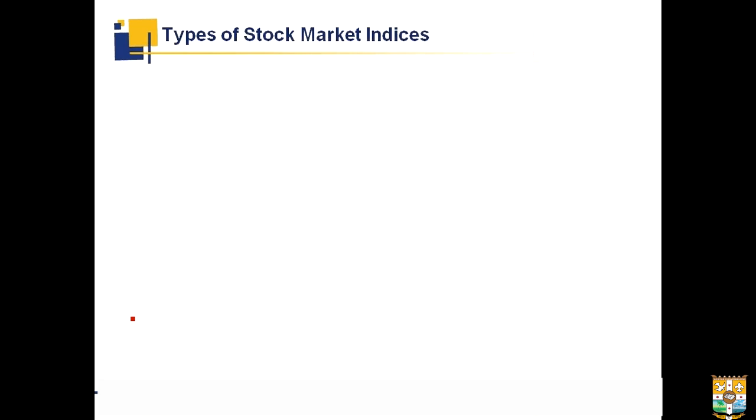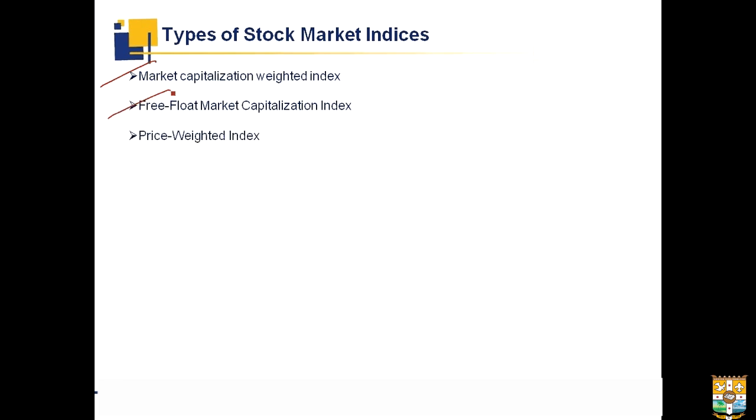Next we have the types of stock market indices. First we have market capitalization weighted index. Next, free float market capitalization index. Then we have the price weighted index. Then equal weighted index. So let us know about them in detail.